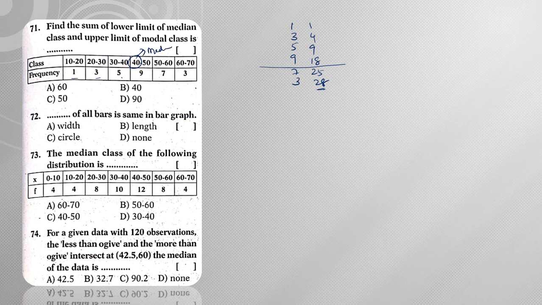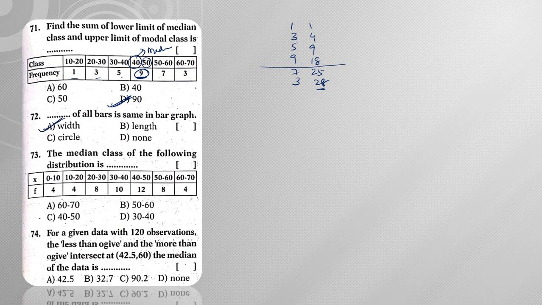Next, coming to the modal class. To find the modal class, 9 is the highest frequency, so the same median class is my modal class. Now what is he asking? Sum of the lower limit of the median class and the upper limit of the modal class. So 40 plus 50, it is nothing but 90. The width of all bars is the same in a bar graph, so it is only the width.